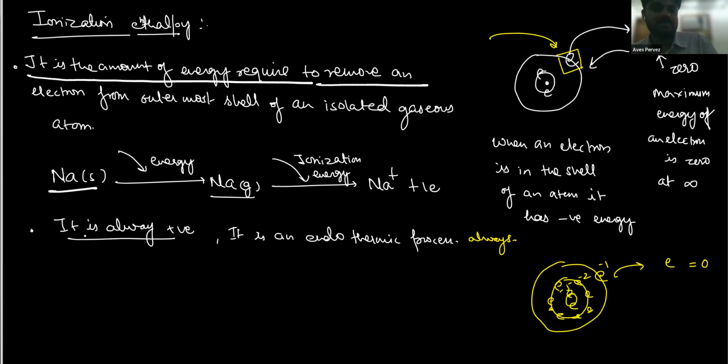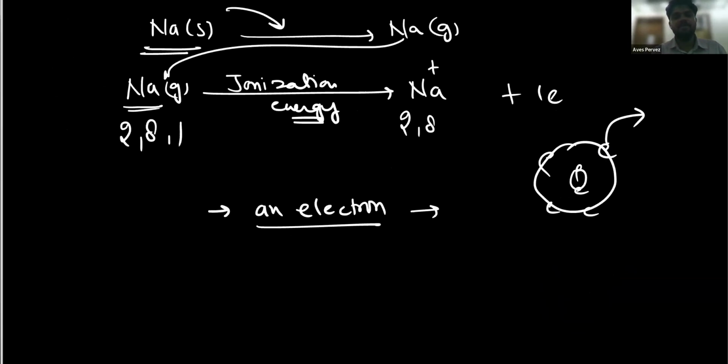And it is always an endothermic process. Got it? Every other student? Done, sir. Very good. Let's move further.